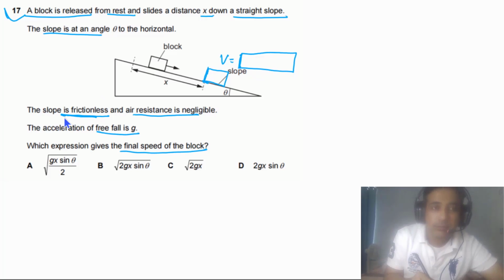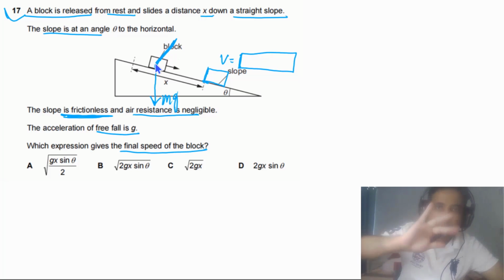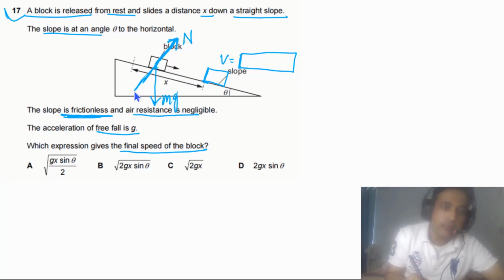It is given that the slope is frictionless, so there is no friction. The force of gravity on this block acts vertically downwards, so this is mg, and there will also be a normal reaction force perpendicular to the slope, the push by the slope on the block. Now we can resolve this weight into two components: one perpendicular to the slope and the other parallel to the slope.